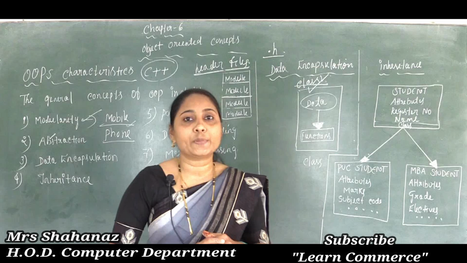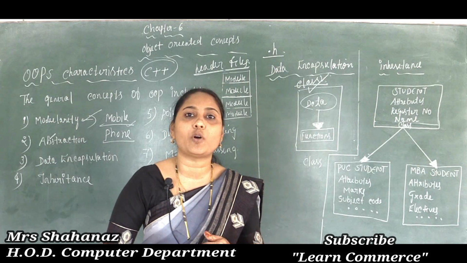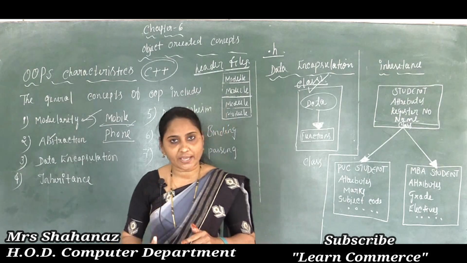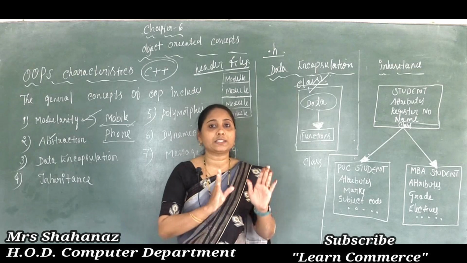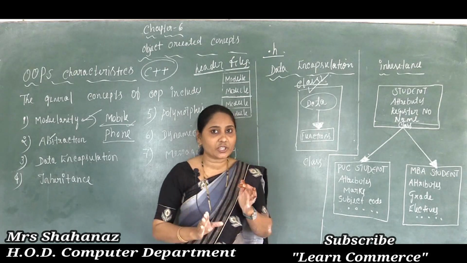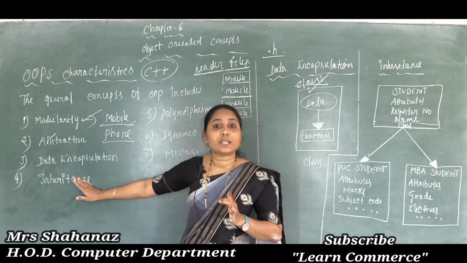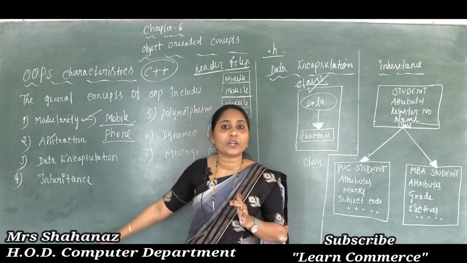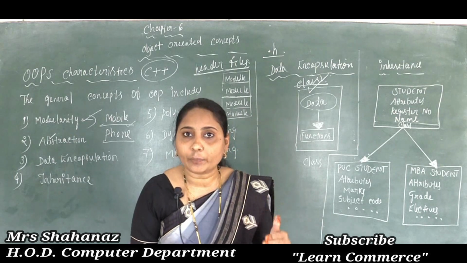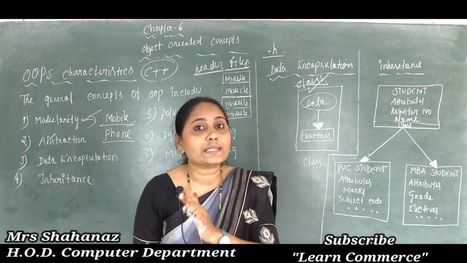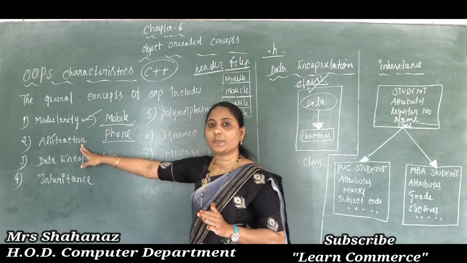So here abstraction is an act. The meaning of act is that it performs some operation. Abstraction, or we can say data abstraction, both are the same, and this data abstraction characteristic of OOPS is a process, an act, an operation, which performs some operations. Okay? So that means it represents the essential features of an entity without including any explanation or background detail about it.